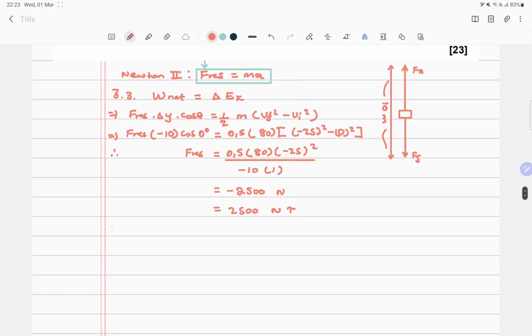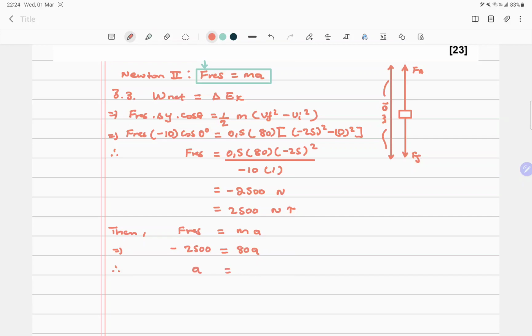Now we can safely say then the resultant force, we know that is MA. So that is Newton's second law, as you could see above. I'm not going to explain this, which implies, now we substitute it in terms of its direction. Remember, it's a vector, so it's minus 2,500 into 80A.